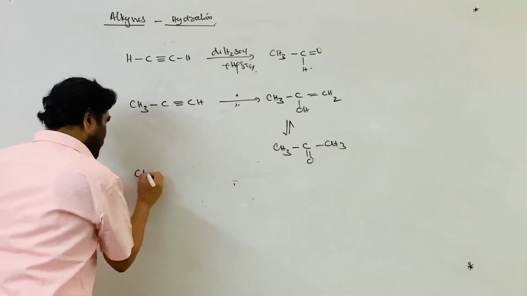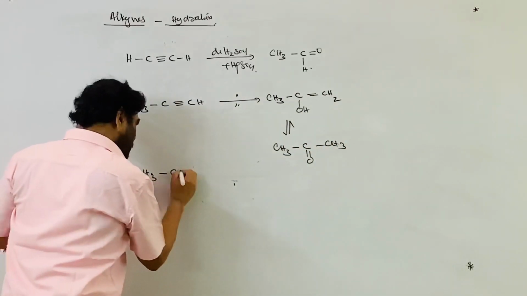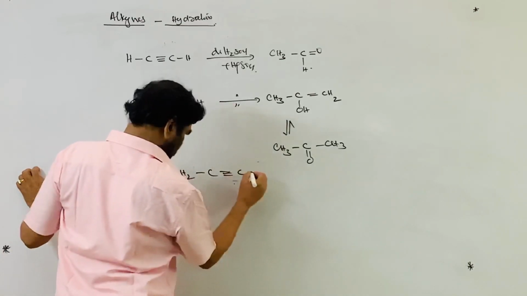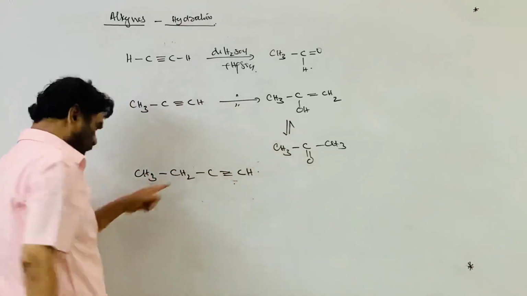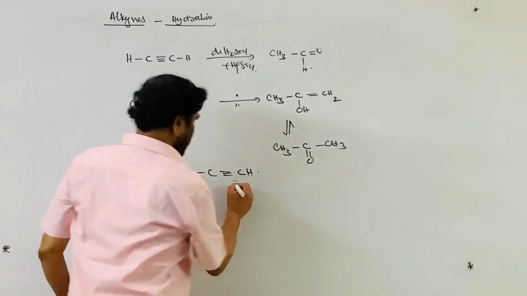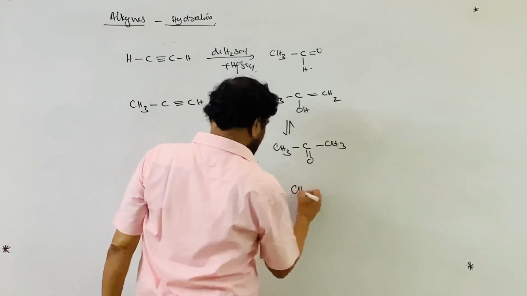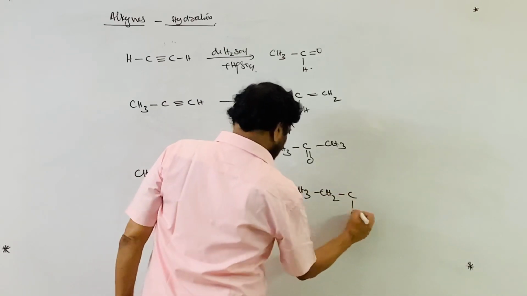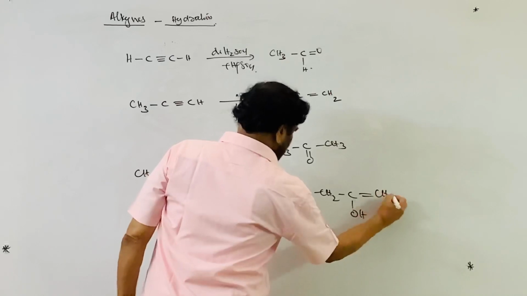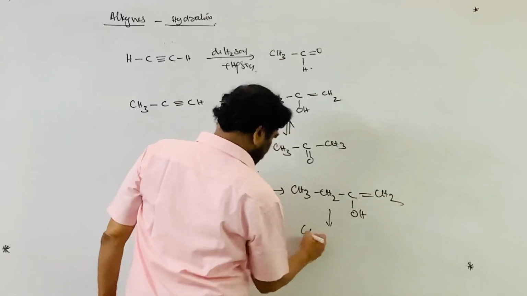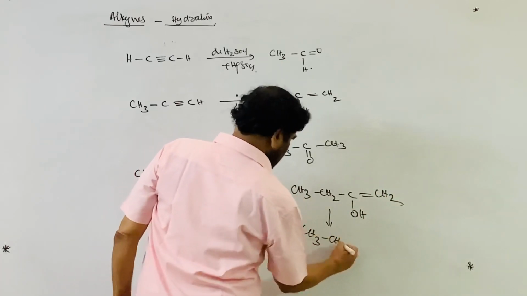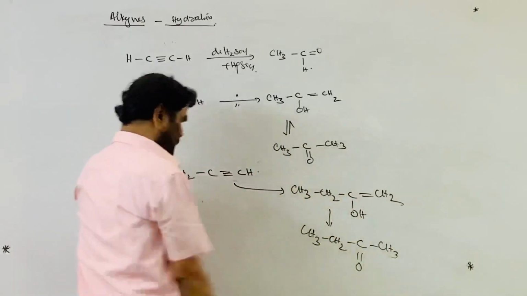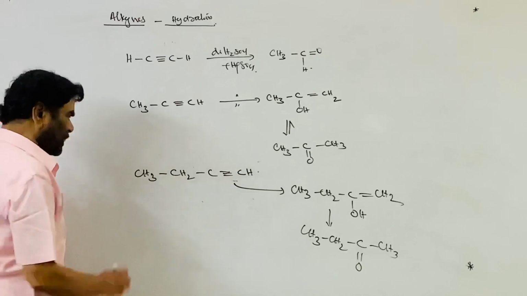Let me take CH3, CH2, C triple bond C, H, that is 1-butyne. On addition of water according to Markovnikov's rule, we get OH, double bond CH2. This is converted into CH3, CH2, C double bond O, CH3, by tautomerization, a methyl ketone.